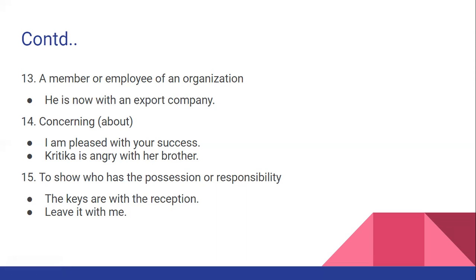Leave it with me, the possession of me, which denotes possession. The onus lies with me. So the onus lies with me. So it shows the responsibility.